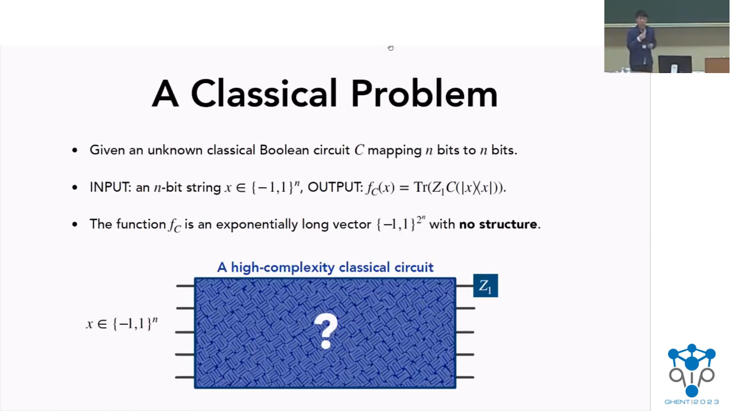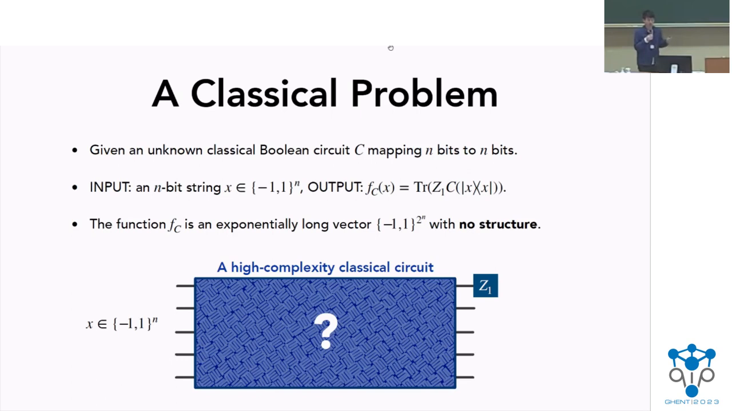Now, this problem has actually been studied for a very long time. And it's well known that it's quite a challenging one. So in this classical problem, we are given some high complexity classical Boolean circuit. And the input is essentially an n-bit string x. And the output is basically the first bit after we run the classical circuit on the input x. So in the quantum way, we can also write it out as trace of Z1 applied onto the output state C of x.